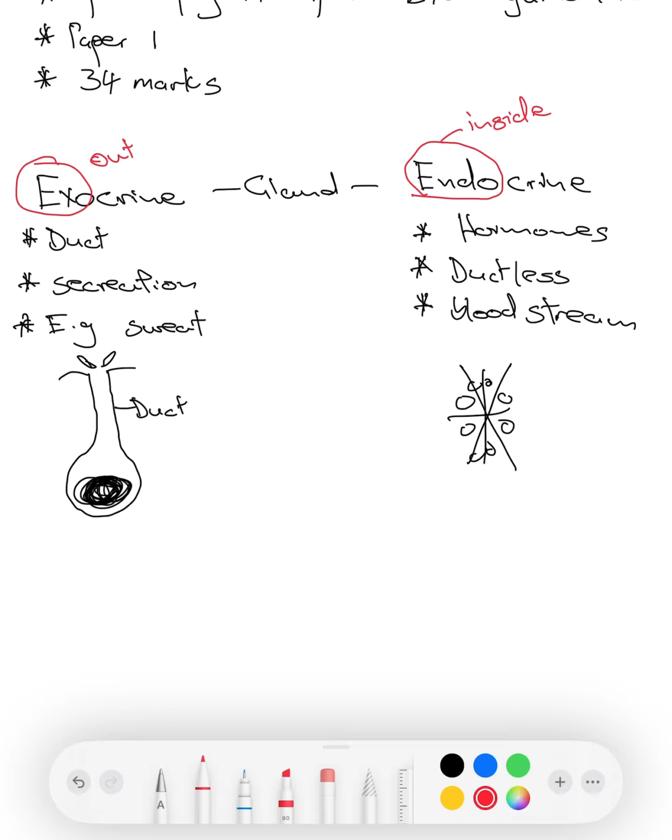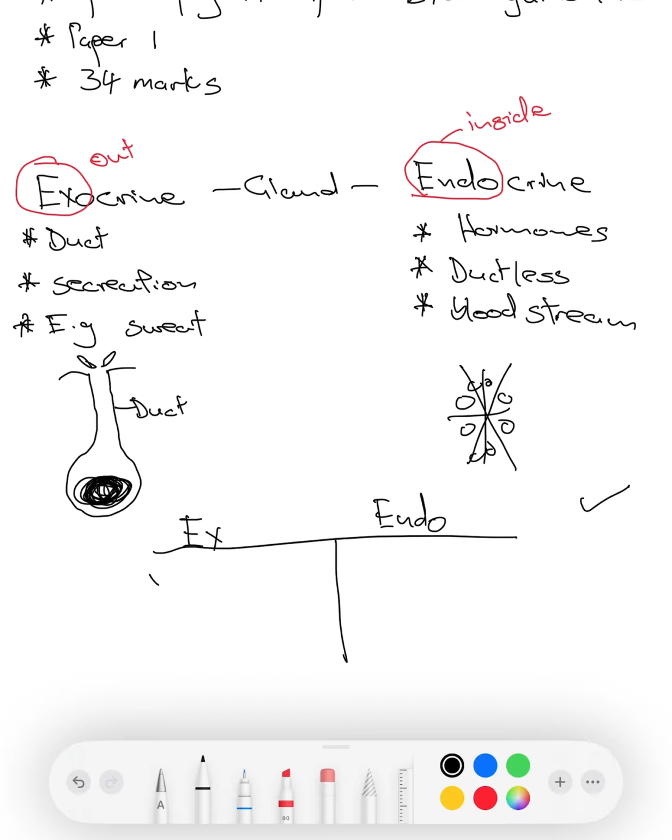Now, you might be asked in the exam to tabulate the differences between an exocrine and an endocrine gland. Remember, when you're tabulating differences, you firstly draw a table. On one side, you'll be talking about an exocrine gland, and on the other side, an endocrine gland. That's your first mark.